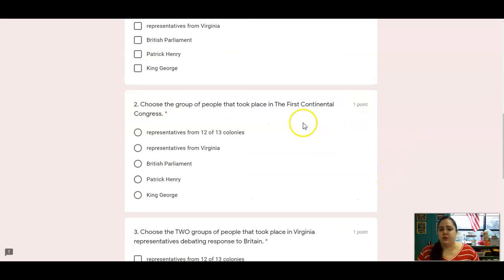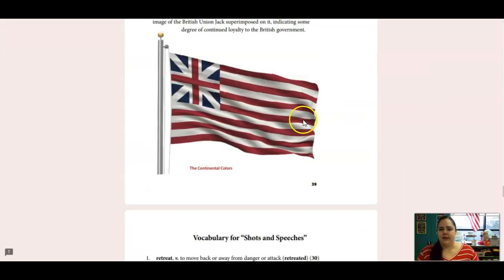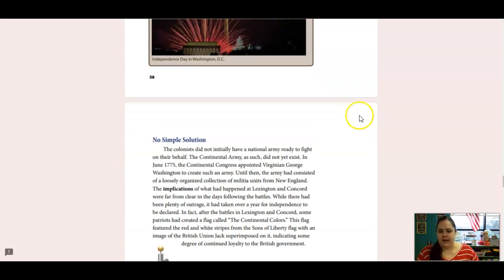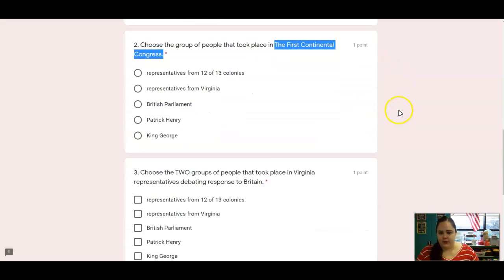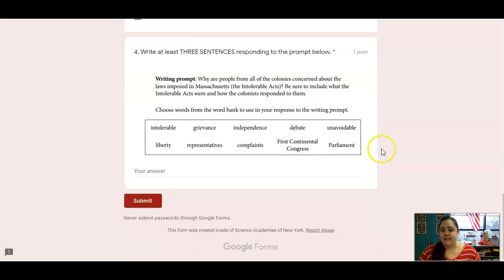Number 2, choose the group of people that took place in the First Continental Congress. So if you forgot, go back over here to the text and look in here for the First Continental Congress. It'll tell you. Number 3, choose 2 groups of people that took place in the Virginia representatives debating response to Britain. So when the Virginia representatives were meeting and talking about this, who was involved in that? And then last is a writing prompt.